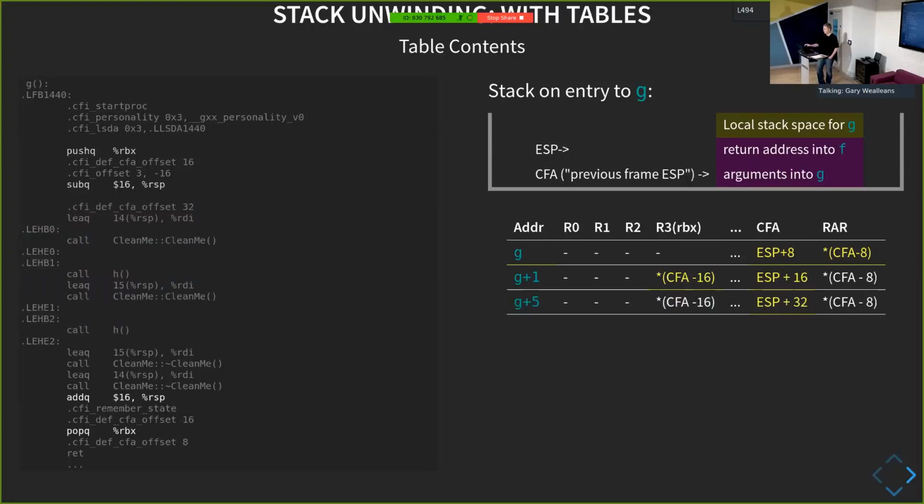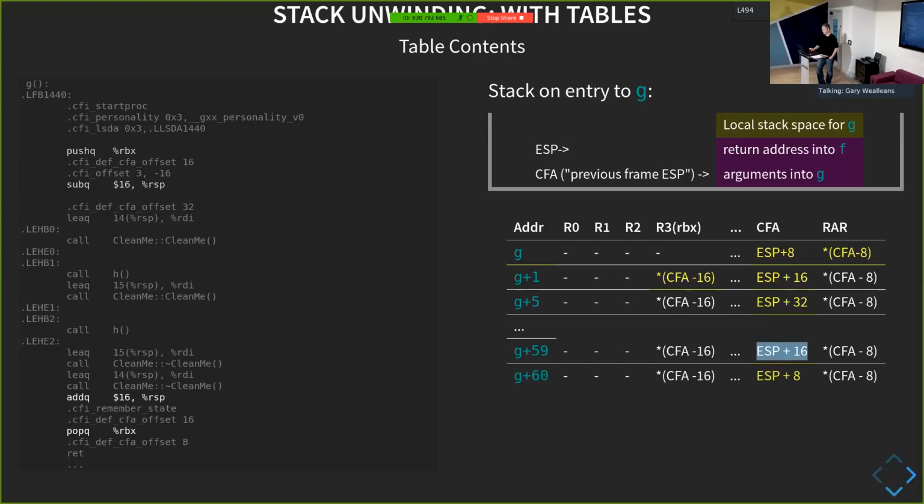So all of the rows in the table from this point are the same up until we get to this instruction here. When we get to this instruction, what it's doing is removing the stack space that's used for those variables. So our stack pointer basically moves back down to where it was. Our CFA moves back closer to the stack pointer now.